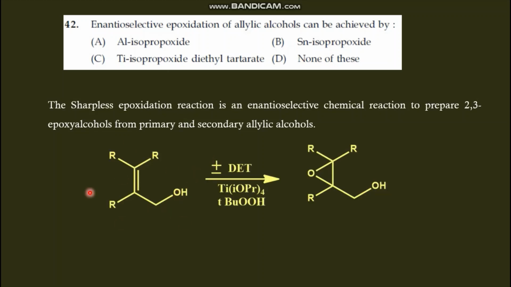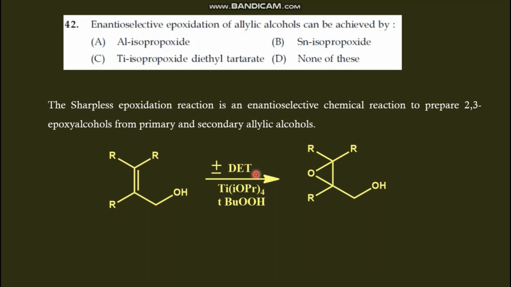This is the allylic alcohol, this is the vinylic position, and this is the allylic position. The allylic alcohol is converted to epoxy alcohol in the presence of diethyl tartarate, that is DET.